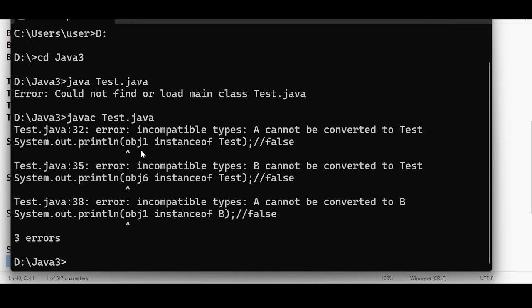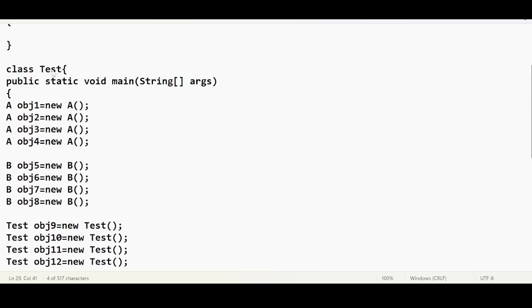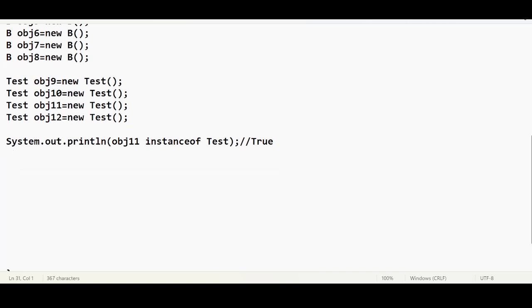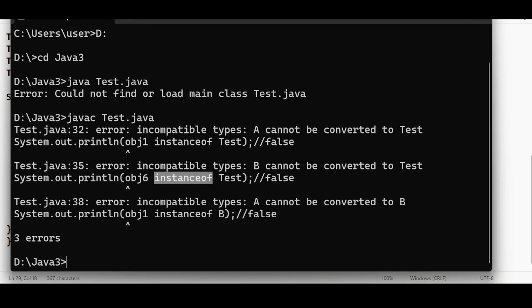obj1 instance of, what is it? Instance of obj6. Am I making any mistake here? obj1 instance of, the spelling is correct. Instance of, okay, one minute. obj11 instance of test. This class test. Let me remove all this. System.out.println.